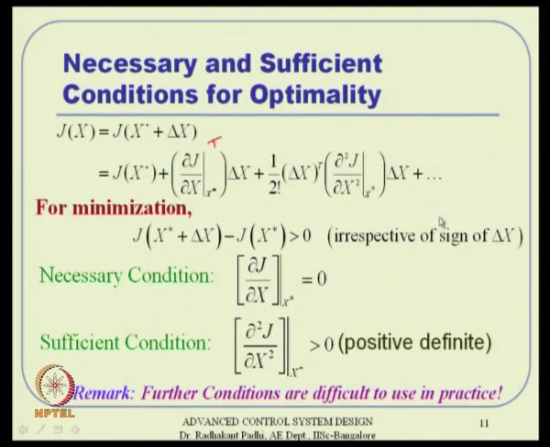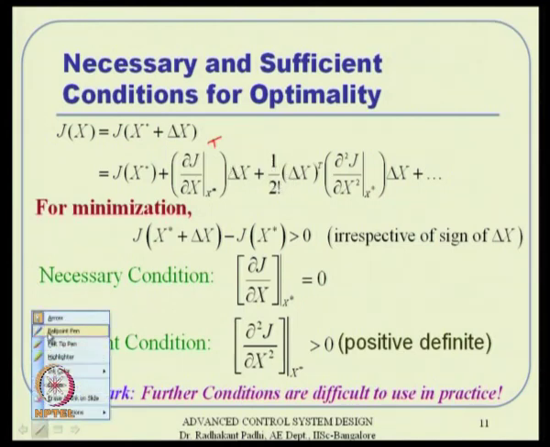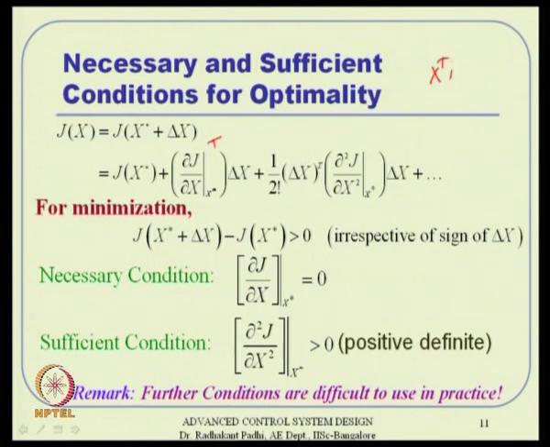That means by definition, suppose we take x transpose A x, if you remember a little bit of matrix theory, and if this is strictly greater than 0 for all x not equal to 0, then the A matrix is a positive definite matrix.